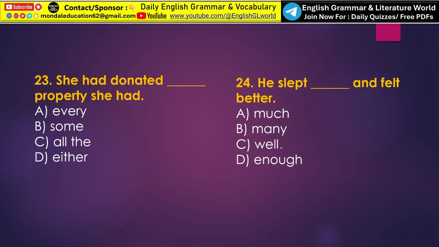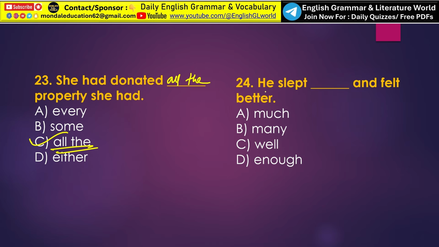Next, she had donated dash property she had. That means she had donated all her property, she had given everything. Okay, so here the correct answer is option C, that is all the property. She had donated all the property she had.